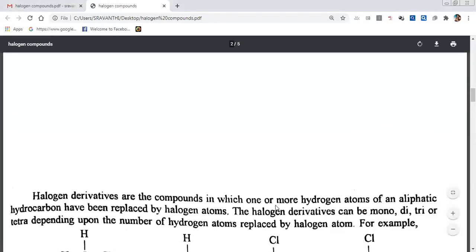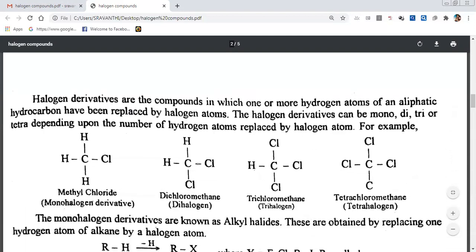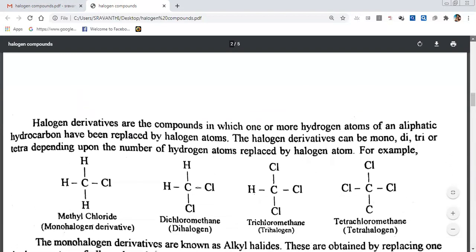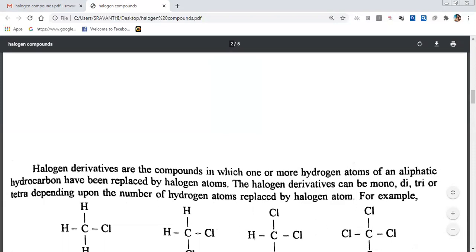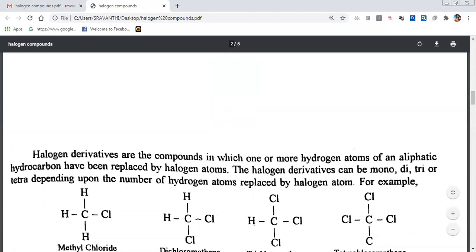Halogen derivatives are the compounds in which one or more hydrogen atoms of aliphatic hydrocarbons have been replaced by halogens. What I said before: if it is hydrogen, it is methane.